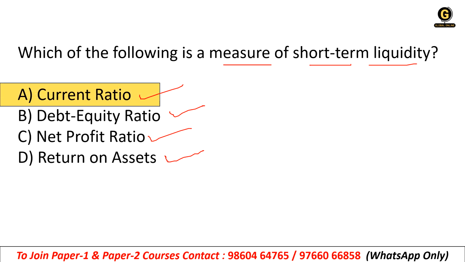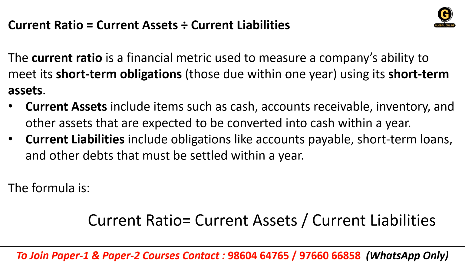So the right answer is option A, that is current ratio. Right? What is the formula of current ratio? Current assets divided by current liability. This is the formula, and it is very important to learn the formula by heart, because in the examination it won't give you the formula in the paper. You have to learn it by heart.